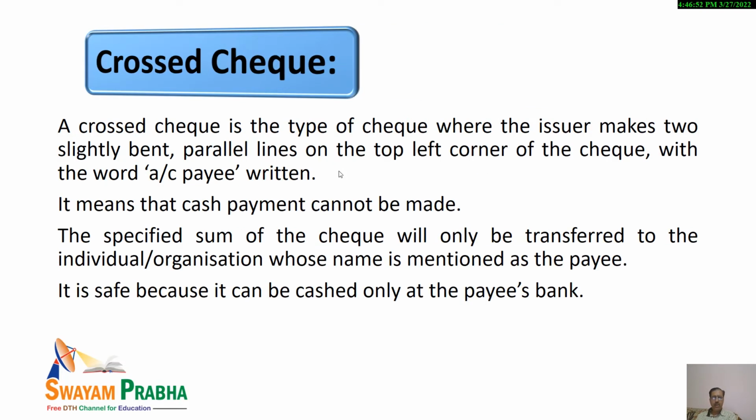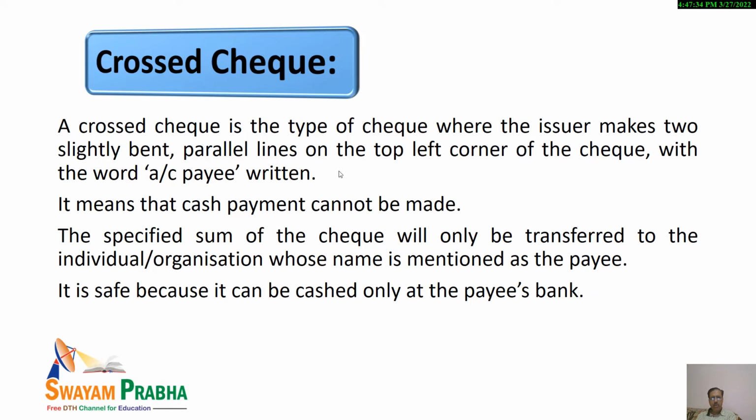Now, crossed check. You might have seen some check where you might have seen two parallel lines on the top left corner of the check, and within these lines, account payee is generally written. Account payee. So, what is the use of writing these words between two parallel lines on the top left corner of the check? You see, it will become secure, and now against this check, cash payment can't be made by the bank.